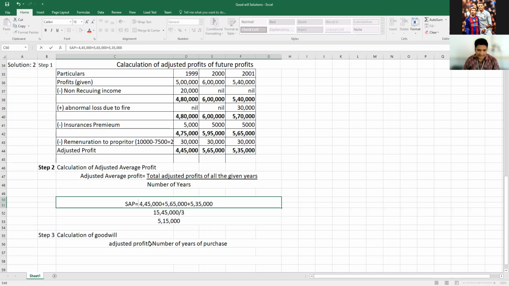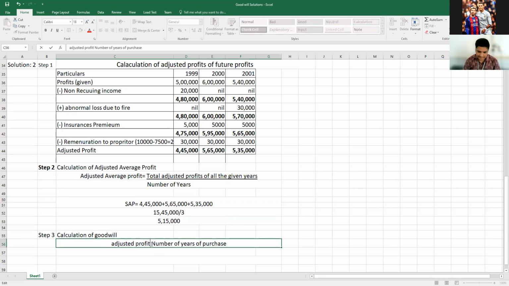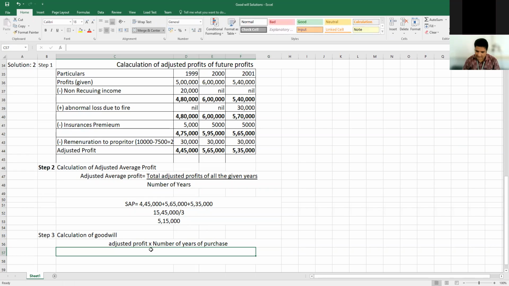Then how are we going to do this? The amount was already given in step number 2 itself. We already identified that amount, 5,15,000, into how many years? It is given in the question itself, correct? 2 years.